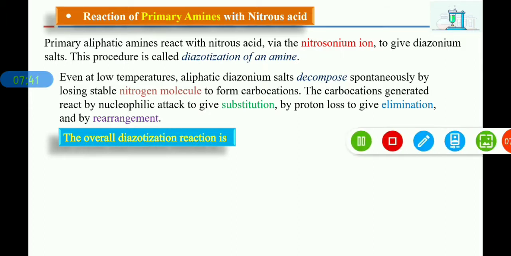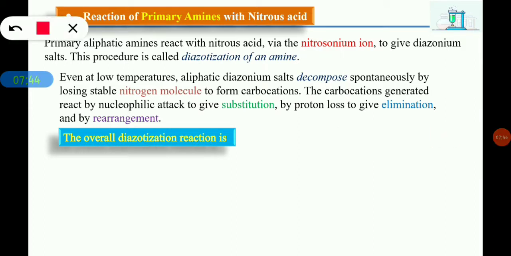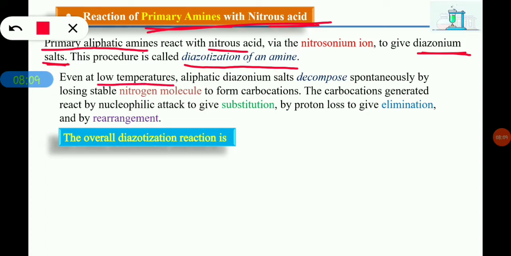Here you can see the reaction of primary amines with nitrous acid. When aliphatic primary amines react with nitrous acid, they form diazonium salts. The process of getting this diazonium salt by reacting primary amines with nitrous acid is called diazotization of an amine. These diazonium salts, even at lower temperature, are unstable and readily undergo decomposition. They eliminate a stable nitrogen N2 molecule and form carbocations.